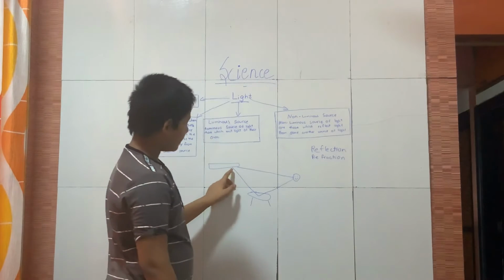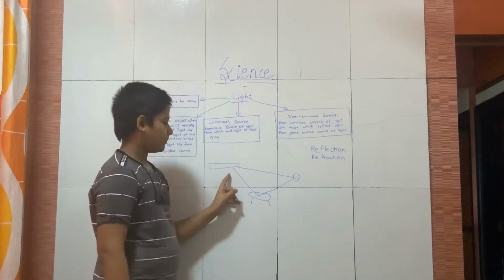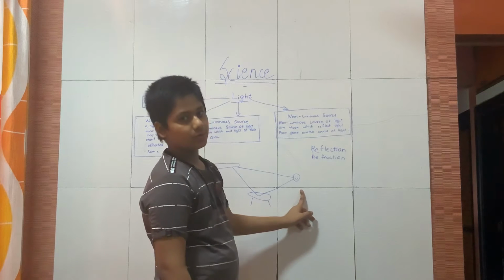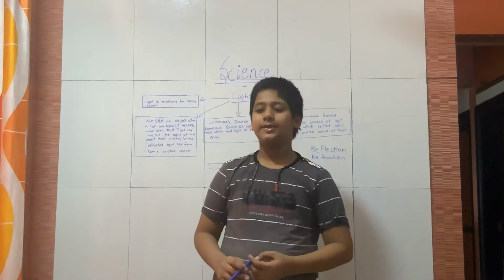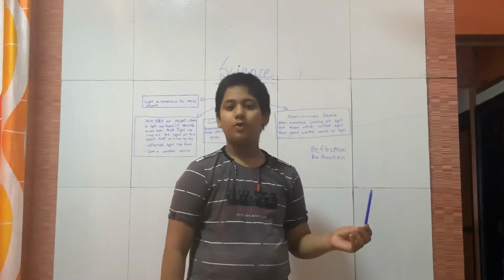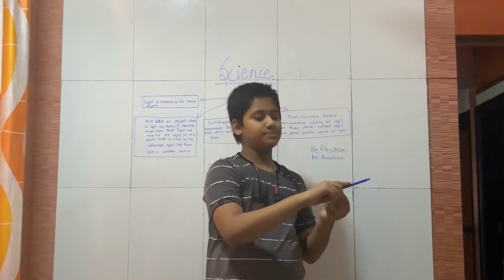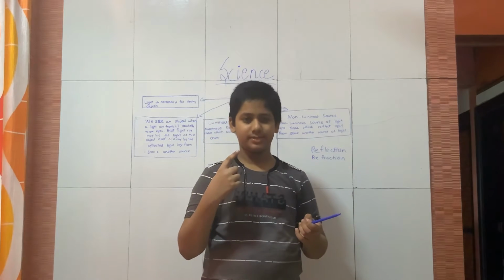As I told you, because of the reflection by the table, the man is able to see it. It is the same for all objects. If I keep a pen here, can I see it directly without light? No. Only if a ray of light falls here, the pen reflects it to my eyes.